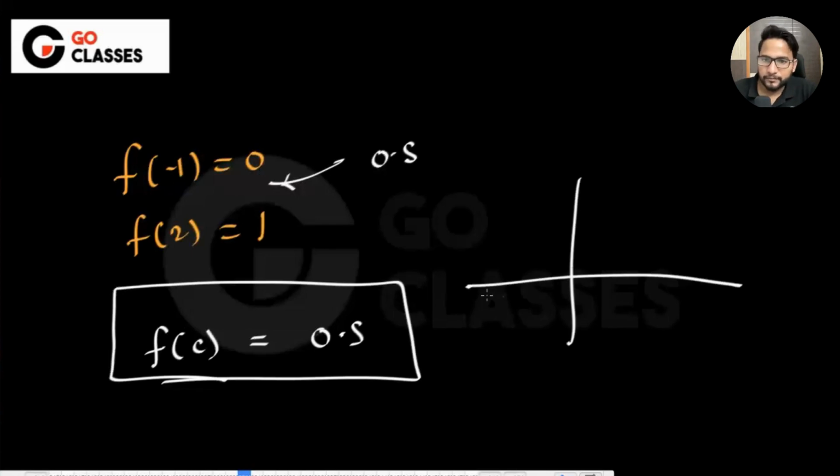Why is that the case? There is no value c such that f(c) is 0.5, because it is not continuous.